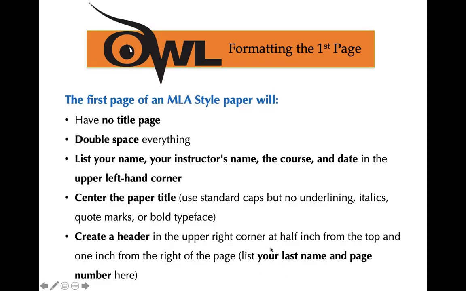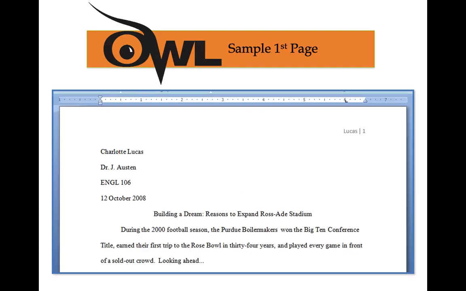That means all essential words will be capitalized. And then in the top right-hand corner, right here, will be your last name and the page number. It should look something like this. Student name, the instructor's name, the course and course number, and then the due date, the day, the month, and then the year. Not October 12th, 2008. That is APA. MLA, we want to see it the 12th of October in 2008. That's how it is pronounced. And then we have your last name and the page in the upper right-hand corner.